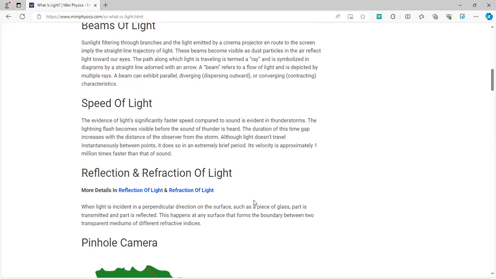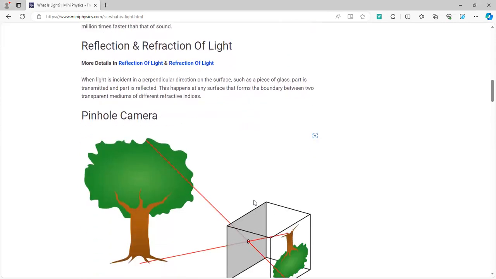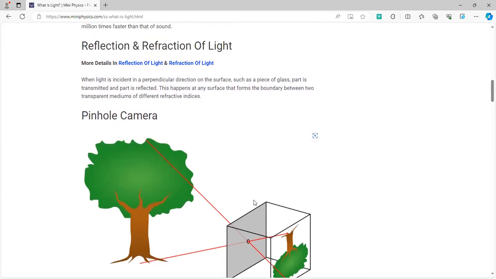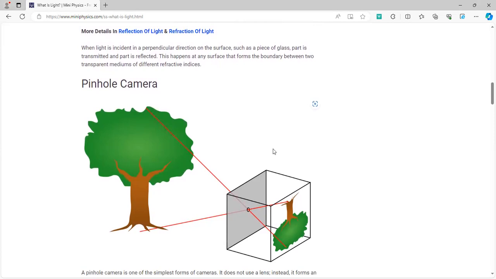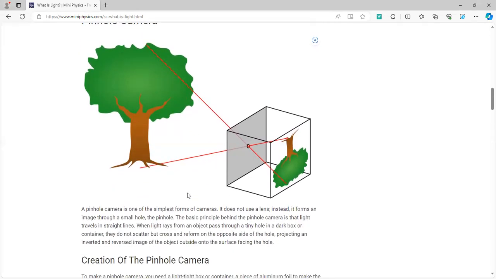Now we come to the properties of light, reflection and refraction. Now the main property of reflection is that you need to understand that the angle of incidence and the angle of reflection are always taken along with the normal, and the normal is at 90 degrees to the surface the light ray strikes. So now I've talked to you about how the angle of incidence and angle of reflection are always equal.